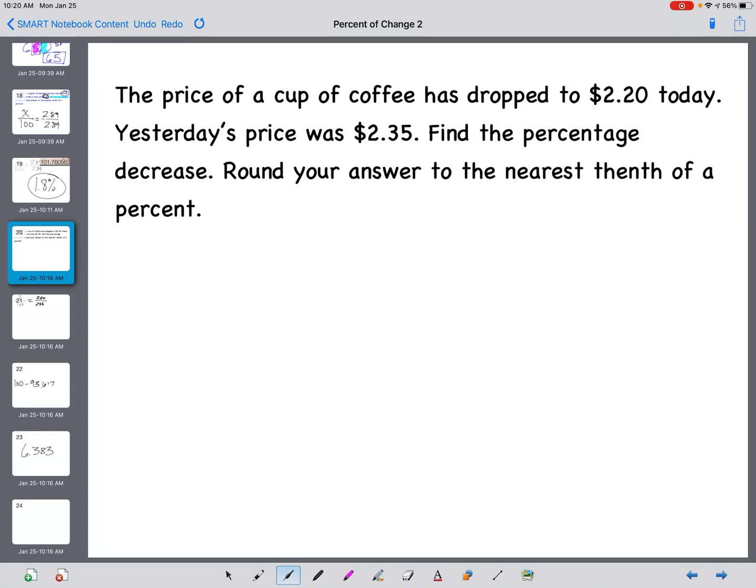The price of a cup of coffee has dropped to $2.20 today. Yesterday's price was $2.35. Find the percentage decrease. Round your answer to the nearest tenth of a percent.